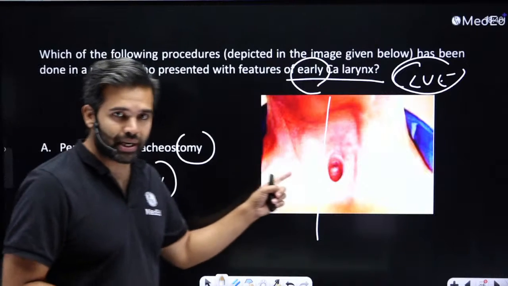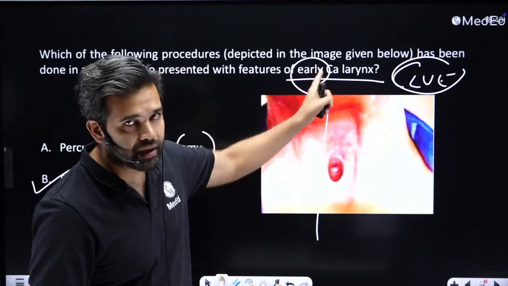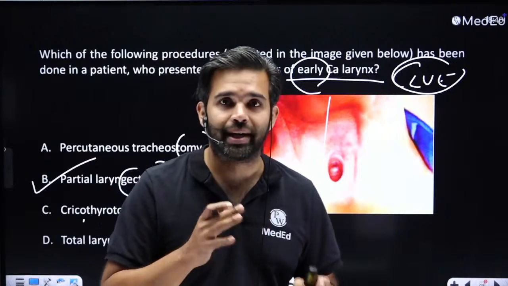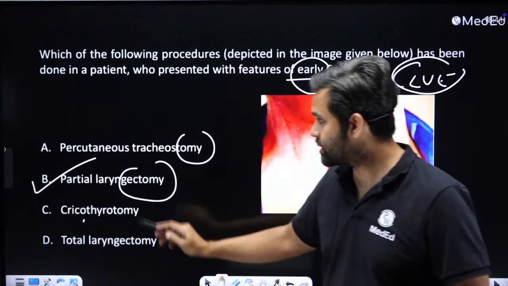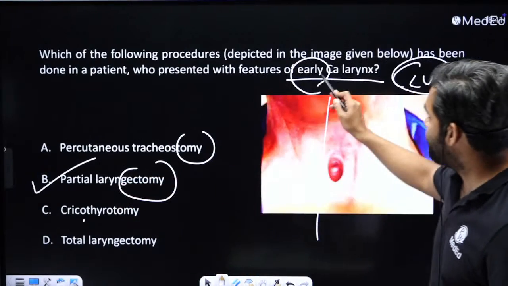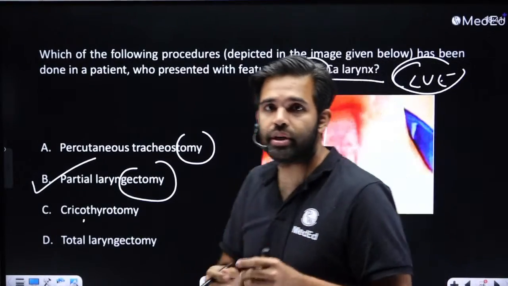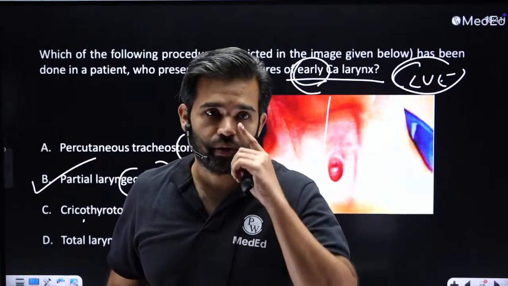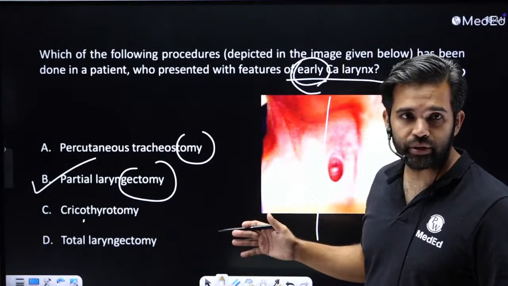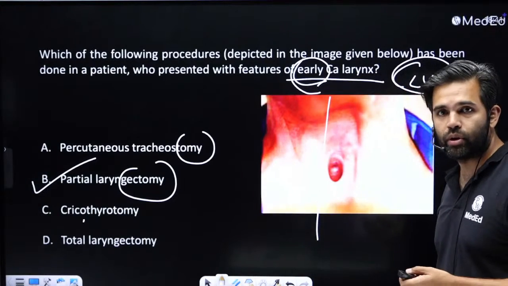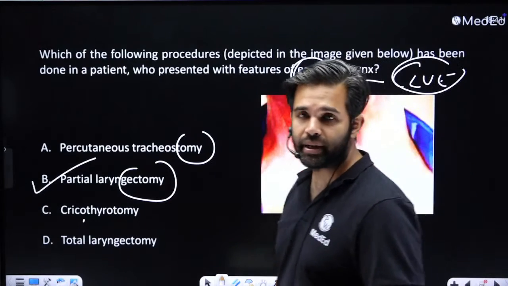The image in the total laryngectomy stoma will also look like this. But when you give an image like this and say early CA larynx, which could be like a glottic cancer or an early cancer, you can do partial laryngectomy, especially when both these options are there. There is an option of partial and then there is the word early over here, and plus it looks like a unilateral excision and this stoma is a tracheostomy stoma there to allow the place to heal. So that's the only reason why partial laryngectomy would be the answer over here, because they mention early cancer larynx and partial laryngectomy is given in the options.